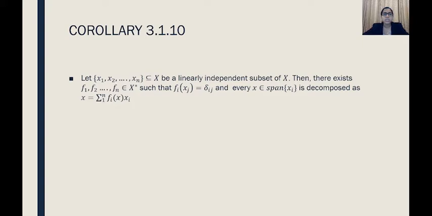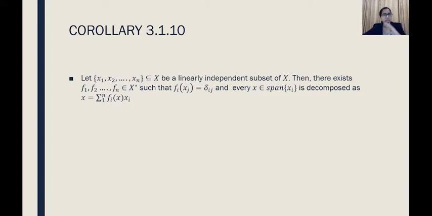And also, if you consider any element x which is in the span of this linearly independent set, then clearly x can be written as a linear combination of x1, x2, etc., xn, and the constants will be precisely these linear functionals. That is, x will be equal to the summation i equal to 1 to n of fi of x into xi. This fi is the function that we have obtained. I hope the corollary is clear.